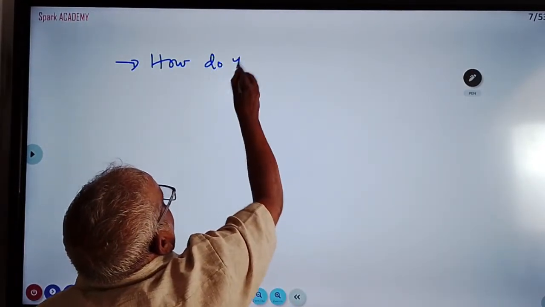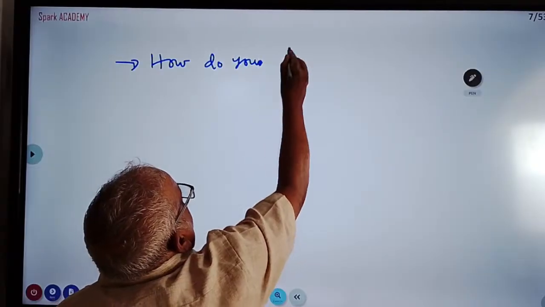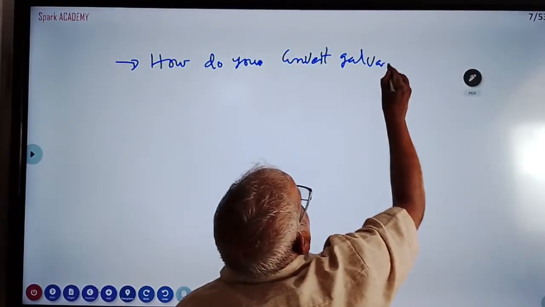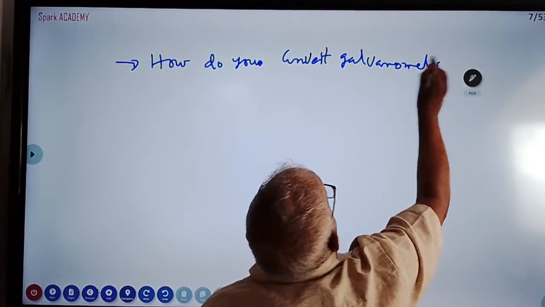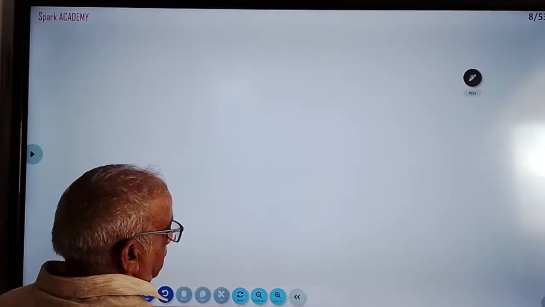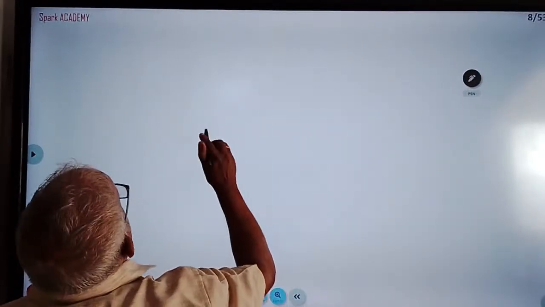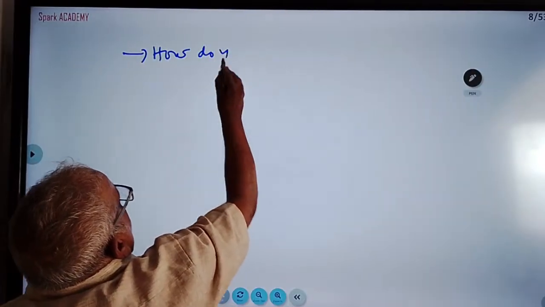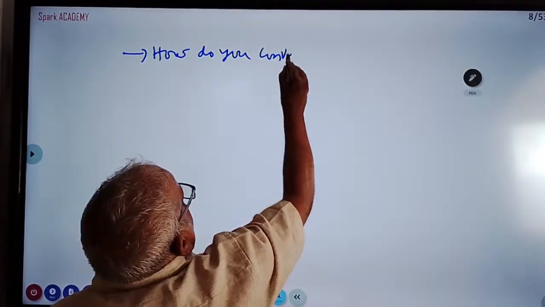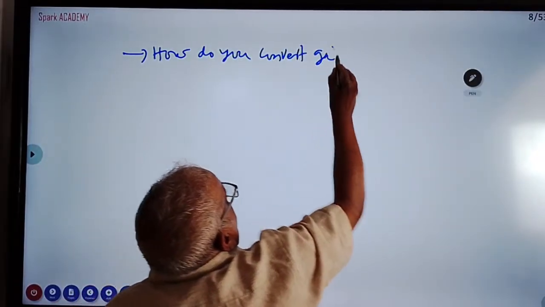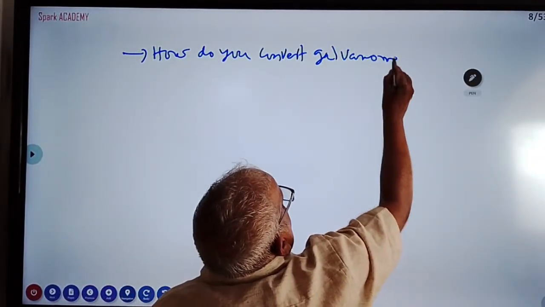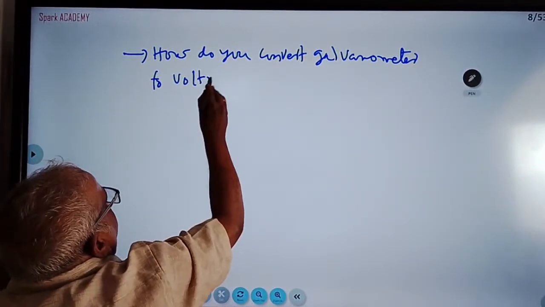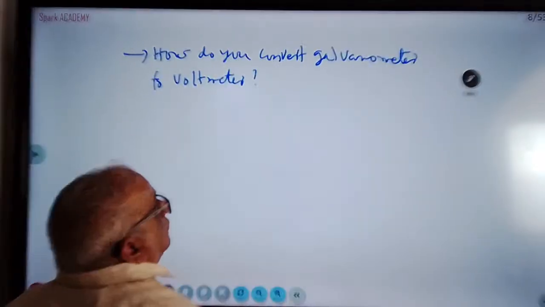How do you convert a galvanometer to a voltmeter?